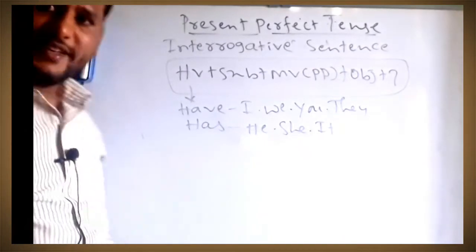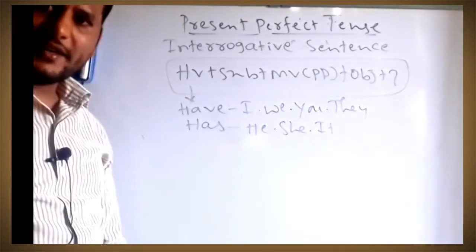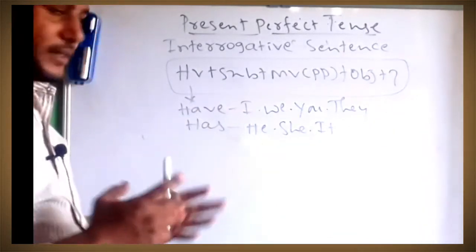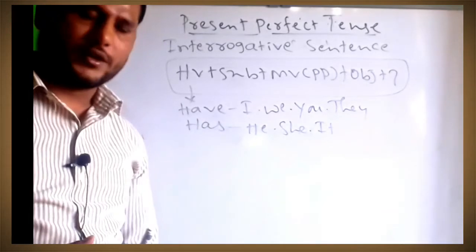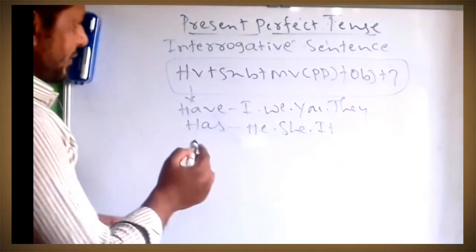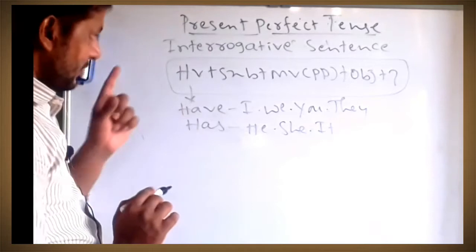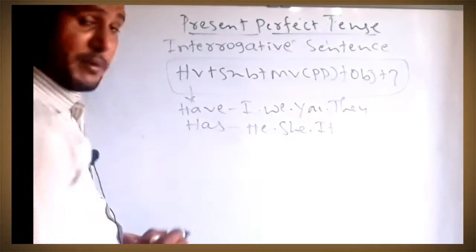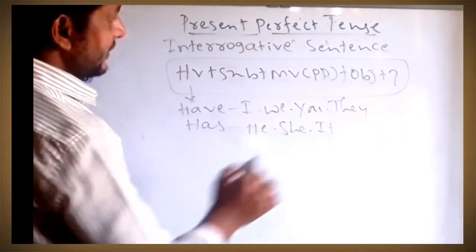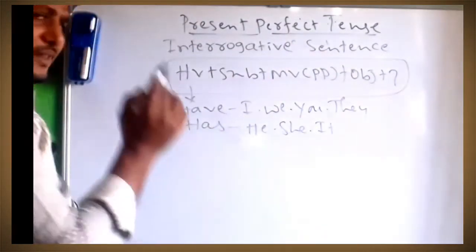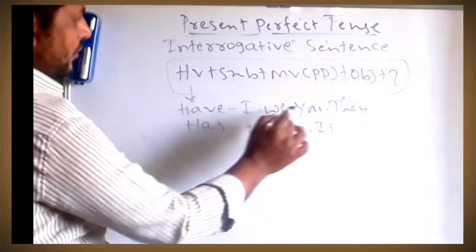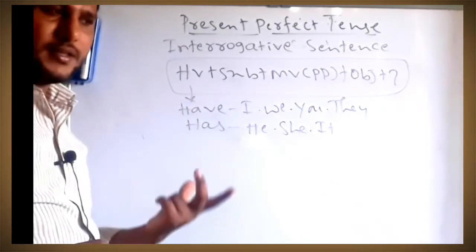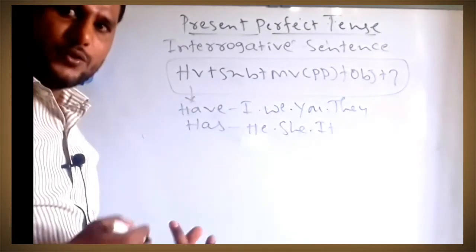Okay, now let's see the interrogative sentence. What is there in an interrogative sentence? Interrogative means you have to ask a question. A sentence which asks a question is called an interrogative sentence. What will we do? We write helping verb first. After the helping verb, subject, main verb always in PP form because of present perfect tense, plus object plus question mark. The helping verbs are as usual have with I, we, you, they, and has with he, she, it. So I will write the same sentence: I have spoken English.